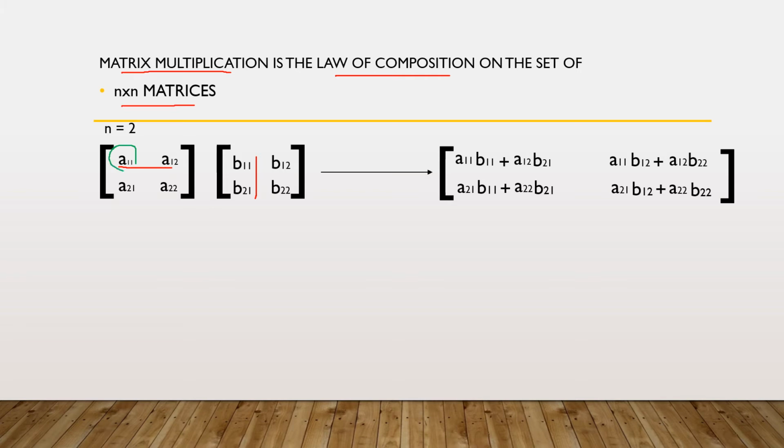So A11 into B11, we get A11 into B11. Now A12 into B21, we get A12 into B21.